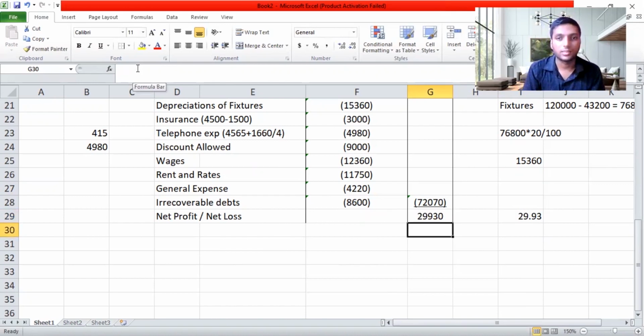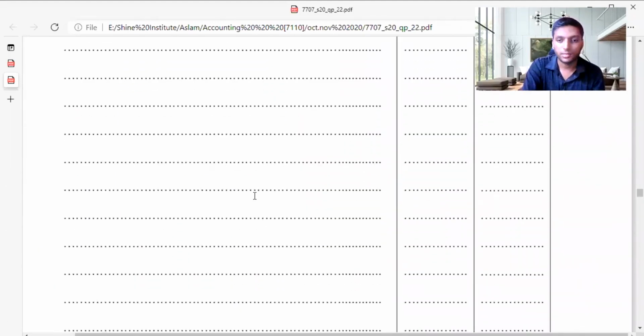It's a very easy adjustment, so don't make mistakes on this, guys. To learn this, it's very easy. If you practice more, you'll be able to. So let's move on to the next adjustment of this sum. Yeah, we finished the income statement now.